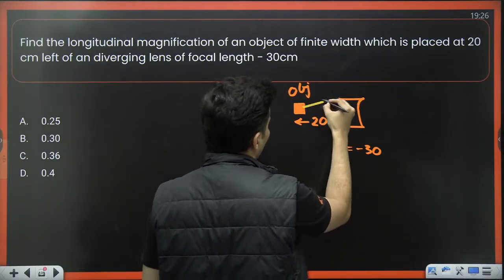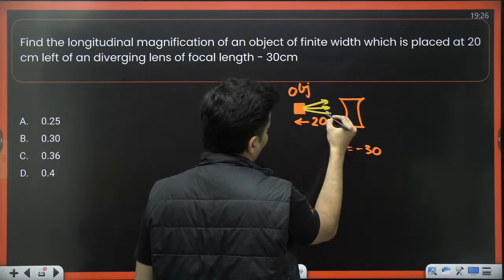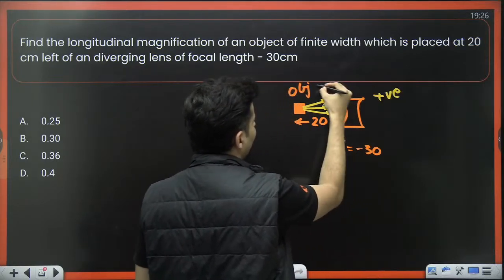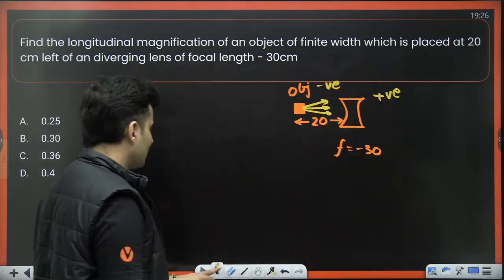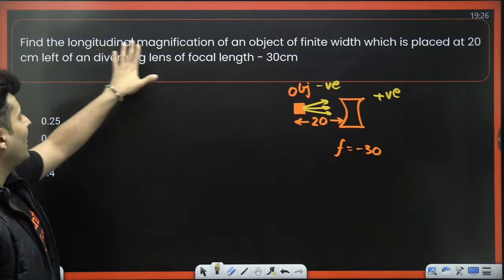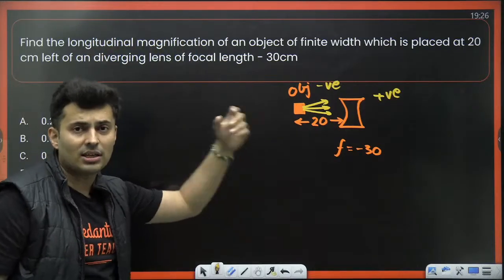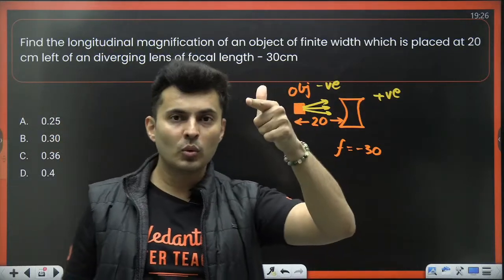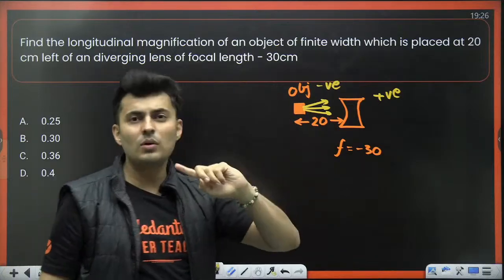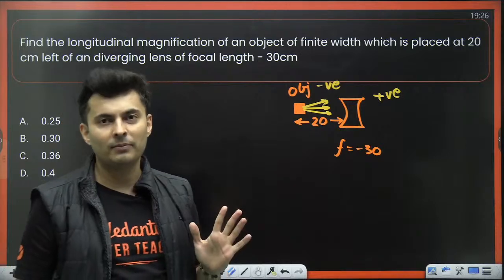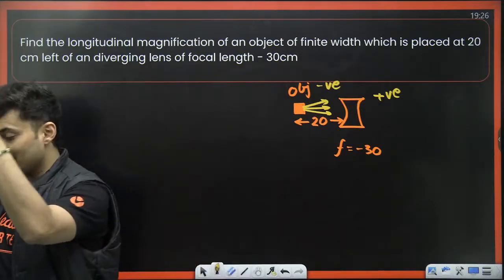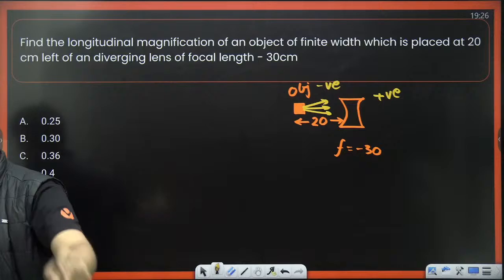How will the rays come from the object? They will come like this. So that means this is the positive side, this is the negative side. In order to find longitudinal magnification, I need V as well as U. I know U, but I don't know V. To find V, which is image distance, what do I need? I need the lens formula.